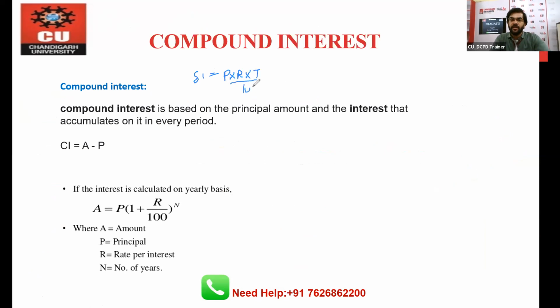In the whole chapter of simple interest, we did all the questions based on this formula only. Similarly, in compound interest also we will discuss a few formulas and concepts, and we will apply the same logic in each and every question of compound interest.